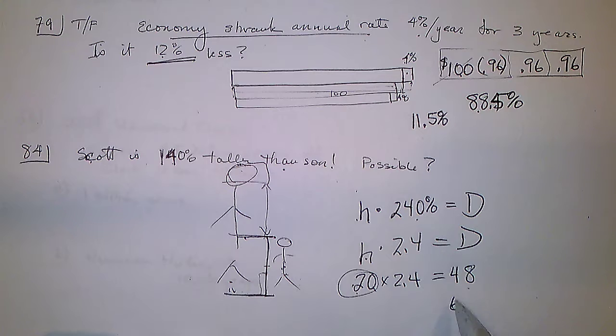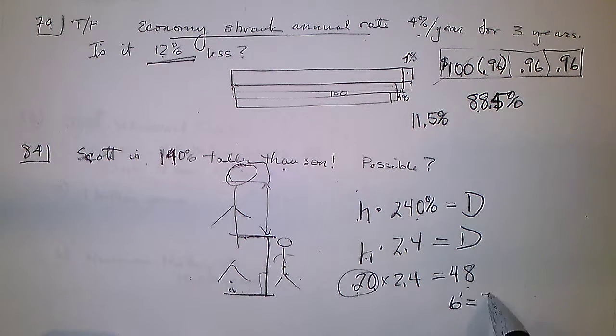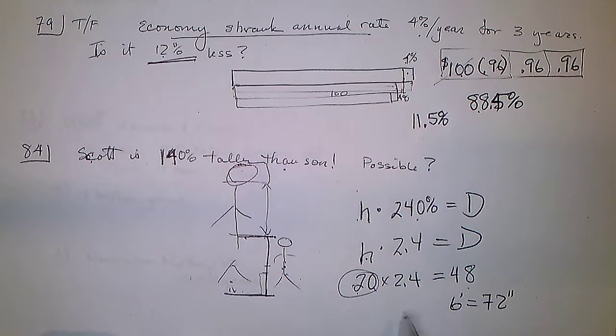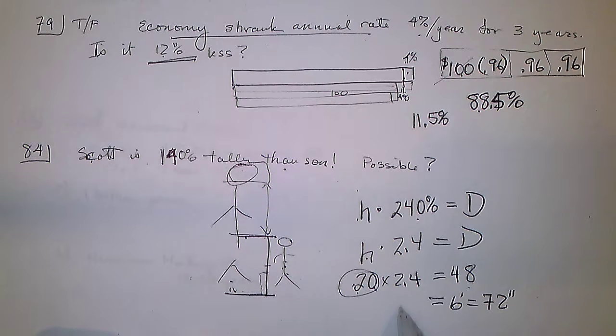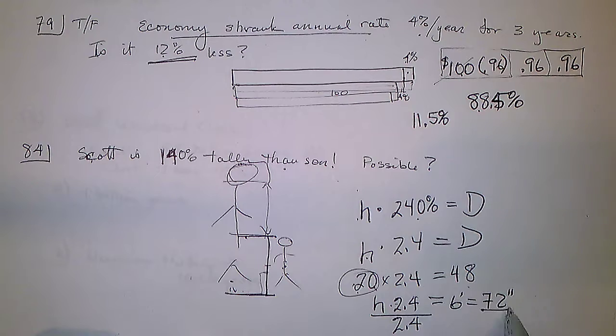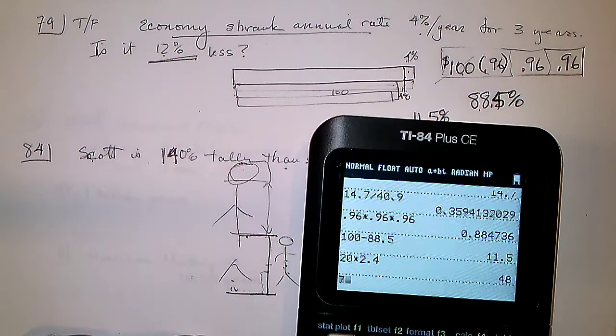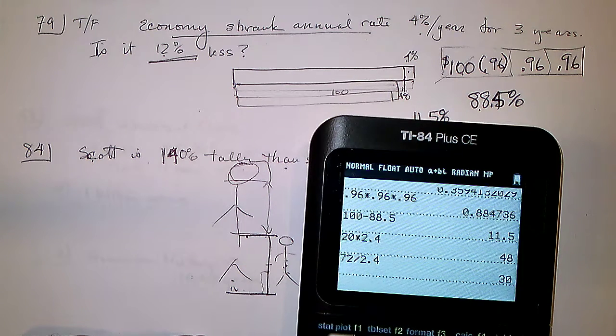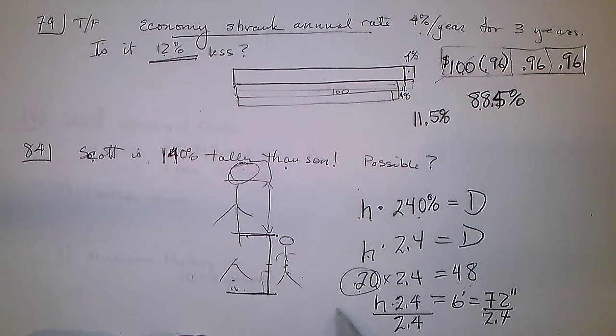That's 72 inches. How tall would the kid have to be? And that would be times 2.4, so to get the kid's height, we divide by 2.4. So 72 inch, 6 foot dad divided by 2.4 means the kid would be 30 inches.